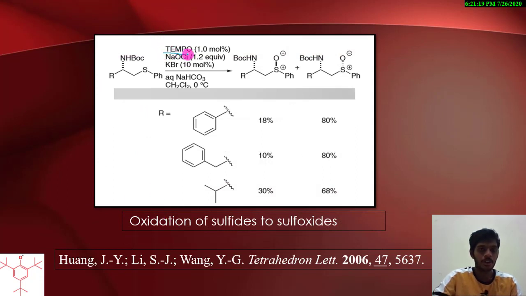Using TEMPO and its co-catalyst, the oxidation of sulfides to sulfoxides also happens. So this is the sulfide, and in presence of TEMPO and NaOCl, KBr, in presence of sodium bicarbonate and DCM at 0 degrees centigrade, the sulfide is converted to its sulfoxide, S+-O-. And if this R group is aromatic, the dash projection is more favored, and if it is aliphatic, the wedge projection is more favored. The yields are reported here, and this is reported in Tetrahedron.